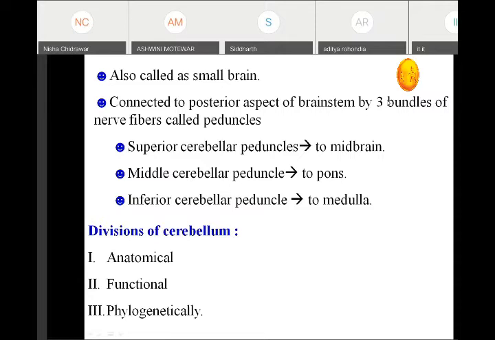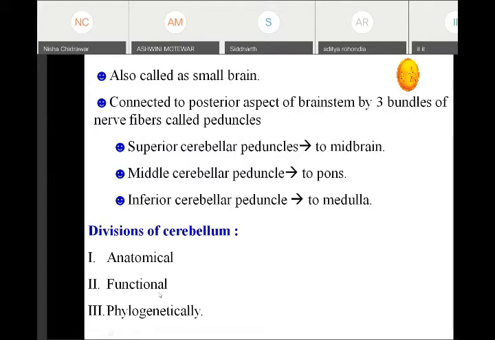So the divisions of the cerebellum we have studied under the headings of anatomical division, functional division, and the phylogenetic division. Anatomically, we have divided the cerebellum into different lobes: the anterior lobe, posterior lobe, and the flocculonodular lobe.